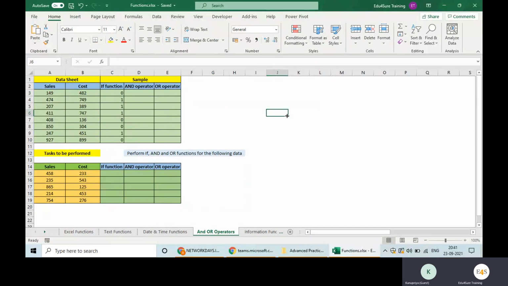So we are going to use AND and OR operators at a lot of places. But we will leave this IF function here only. We are not going to use it.